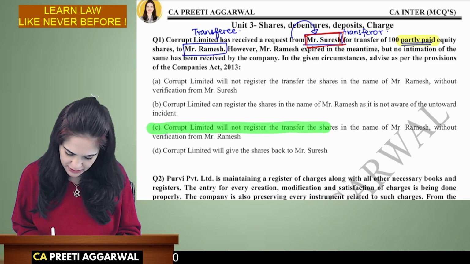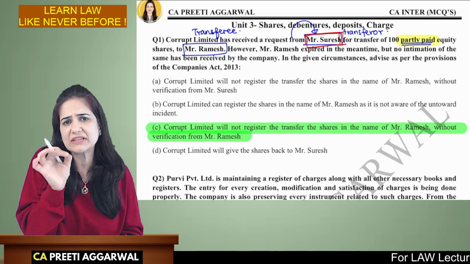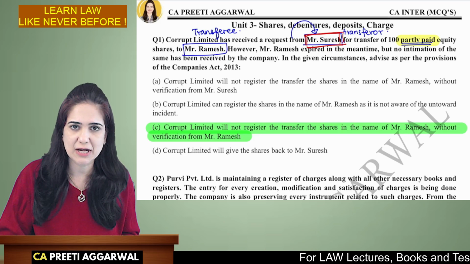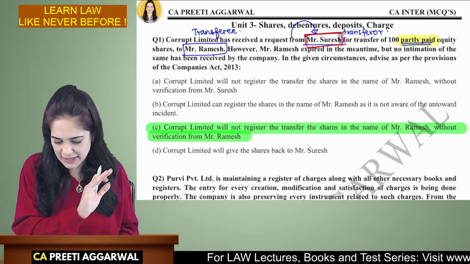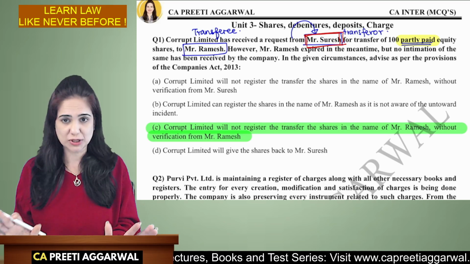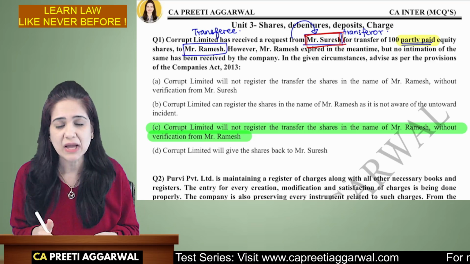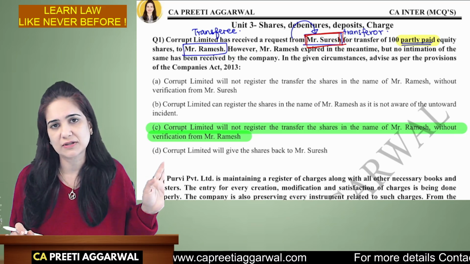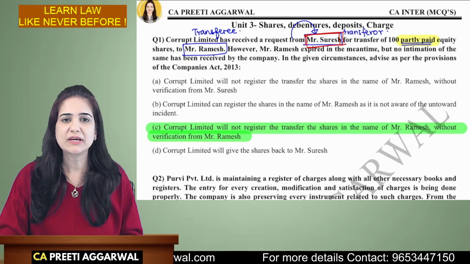The company will not register the transfer without verification from Mr. Ramesh. So only when we receive the verification, that is no objection: "Yes, I am aware that the shares are partly paid up, and yes, I consent. I don't object, the partly paid up shares should be transferred in my name. I will pay the call money." Unless and until we receive a no objection, the company will not register the transfer. So that was the question which we identified.